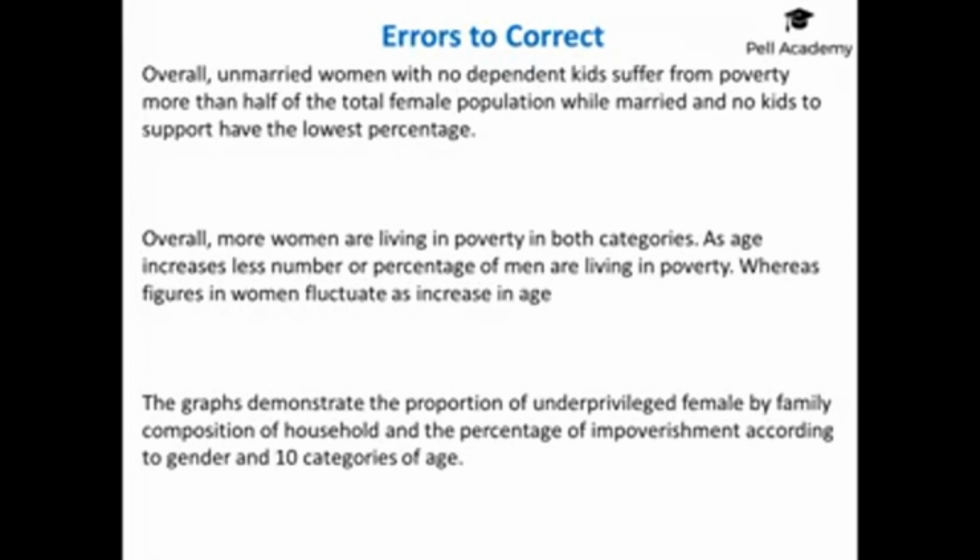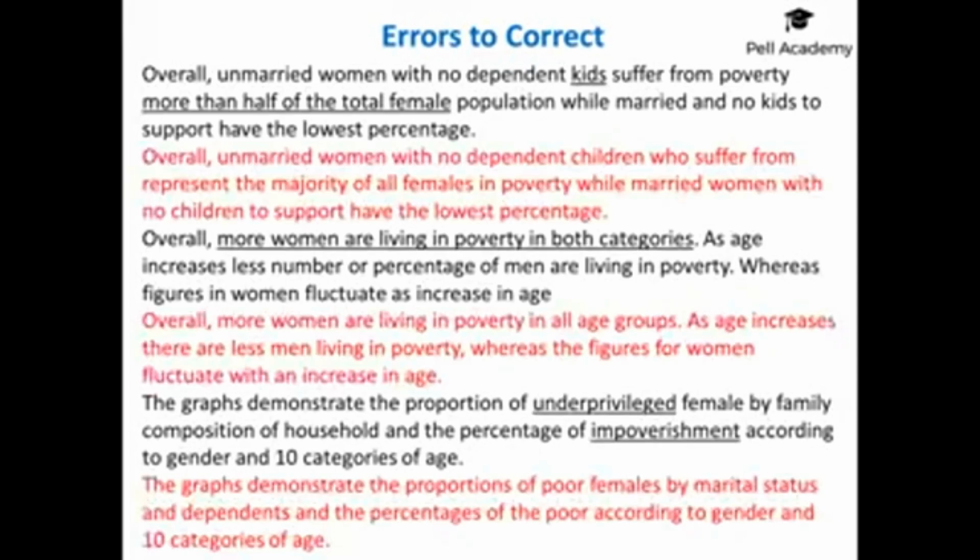Okay, so I'm just going to show you mine here. The first one I said, overall, unmarried women with no dependent children who suffer from poverty represent the majority of females in poverty, while married women with no children to support have the lowest percentage. So this is basically what I said I would represent in my overview for the first chart. This isn't my overview, this is from a student, but this would be my first key feature as well.